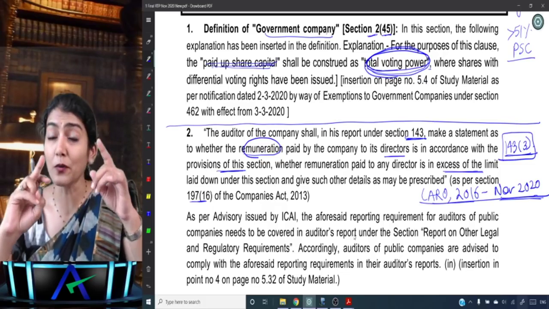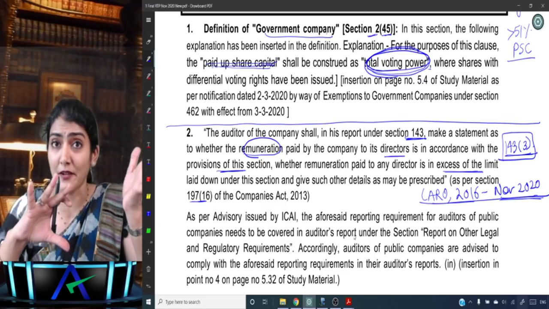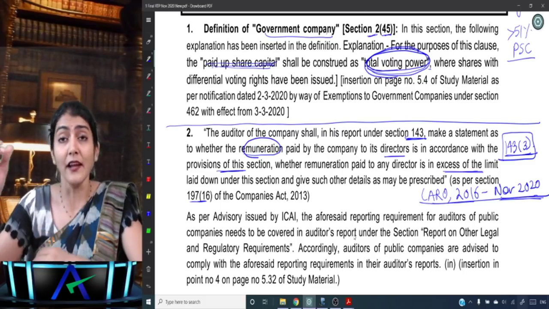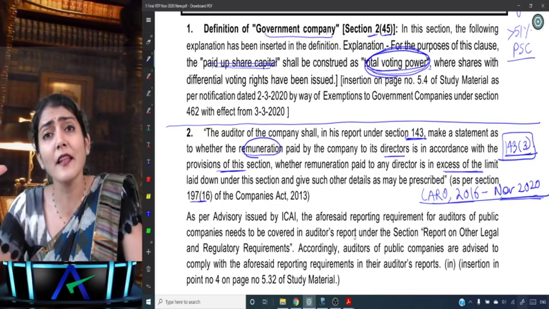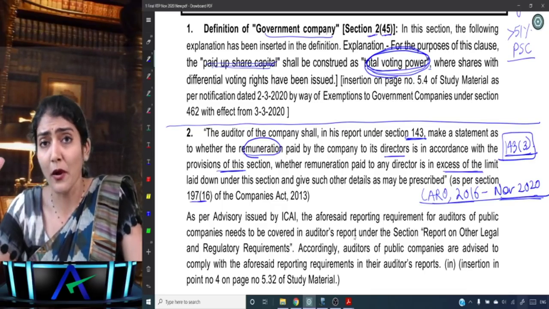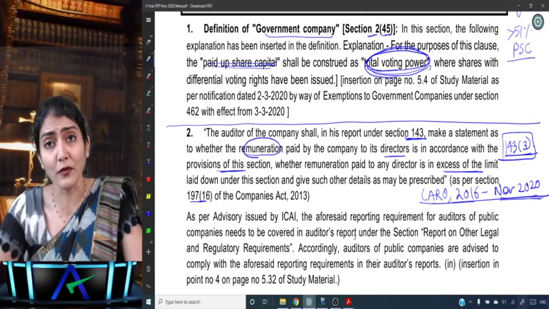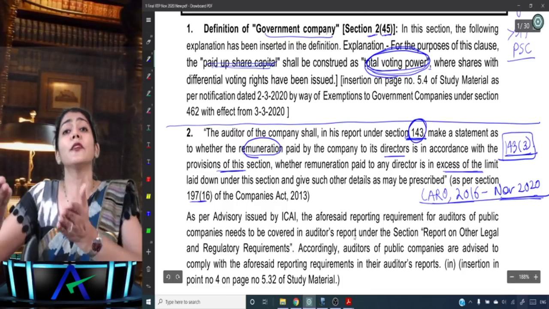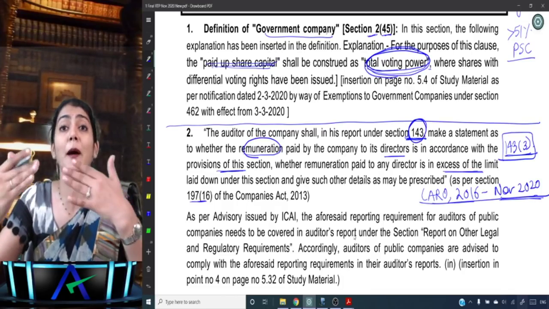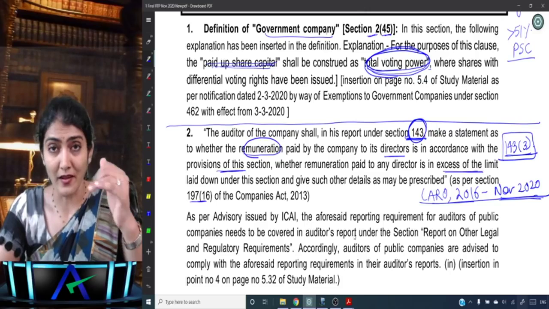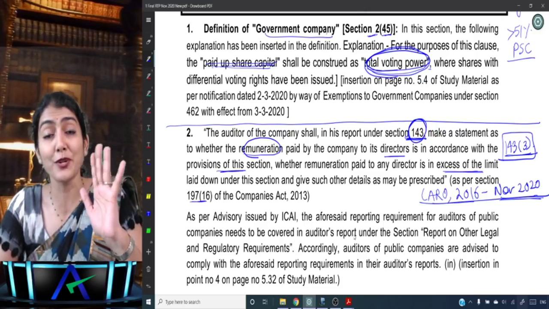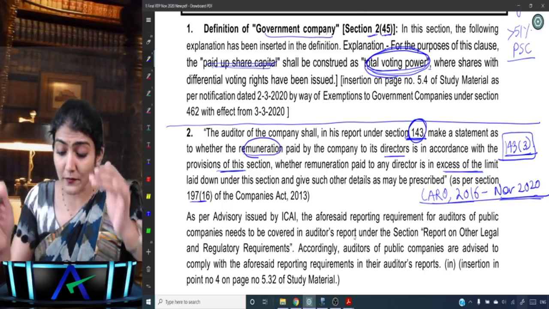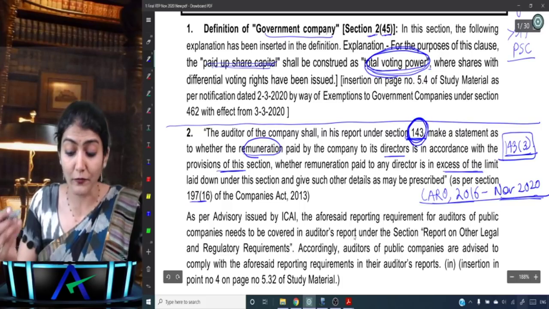So in CARO 2016 it is there in clause 11, but if you see CARO 2020, the later CARO which has come, there is no managerial remuneration clause. Why is there no managerial remuneration clause over there? Because it is said that now it is coming under reporting of 143, so there is no need to report it under CARO. It becomes overlapping of reporting, not double reporting. So it was there in CARO 2016, but managerial remuneration is not there, so no reporting is required under CARO 2020. This is a matter which is now added under 143.